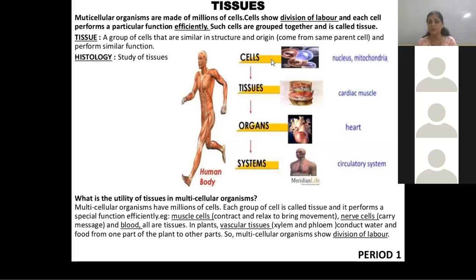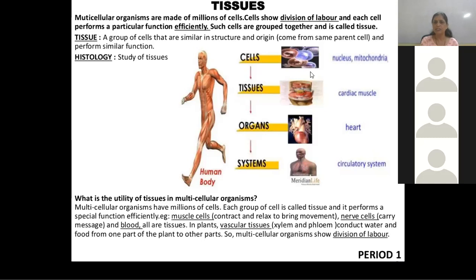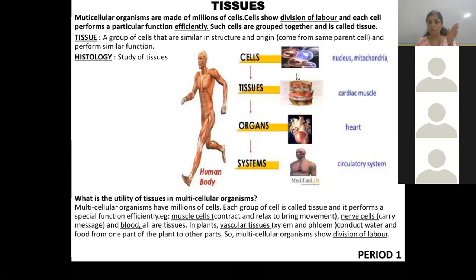To avoid this confusion, division of labor happens. A group of cells having similar structure and performing the same function is called a tissue. In this tissue, there is a division of labor: a specific type of tissue performs a specific function.